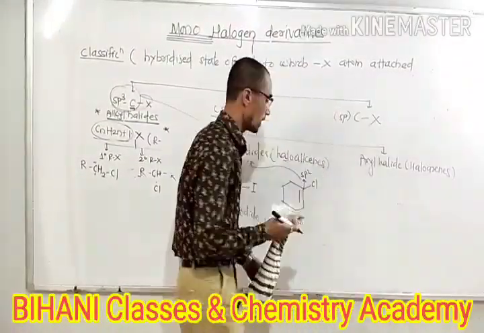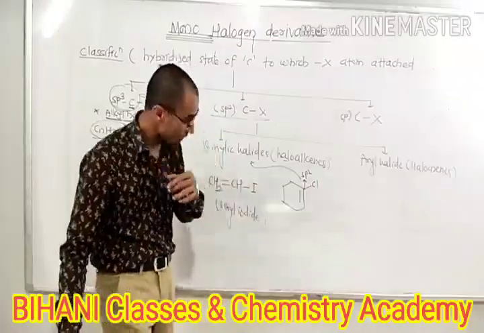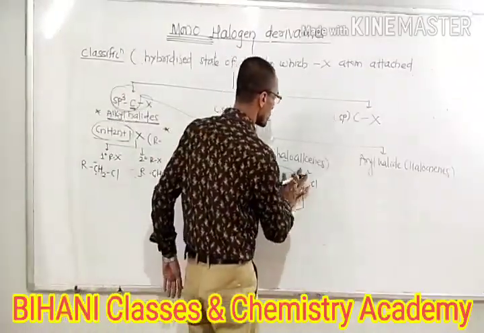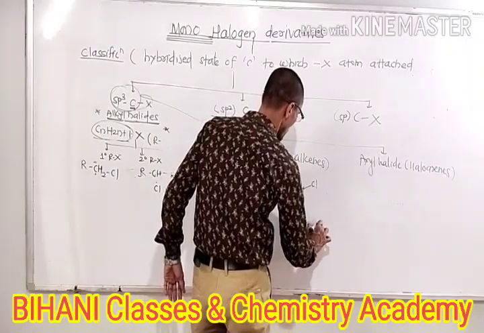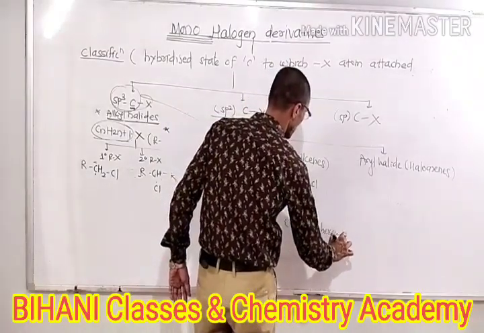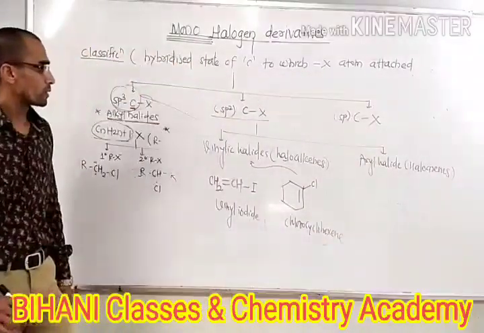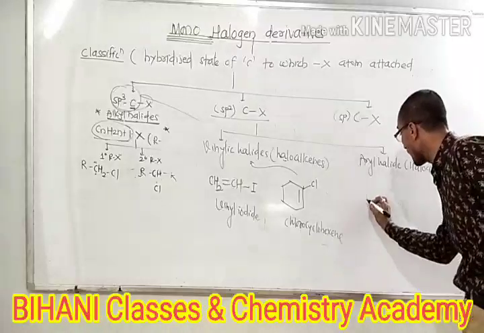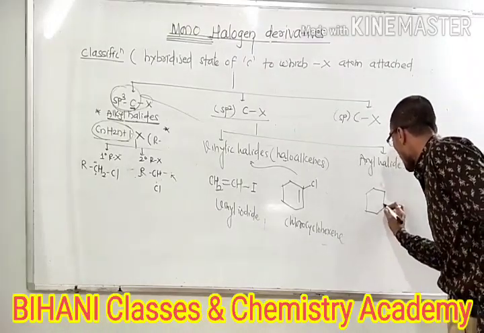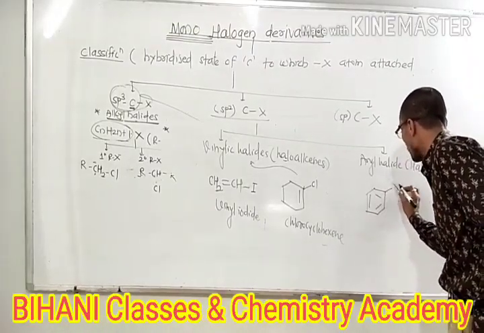Now we have to study the vinyl ones. This one is the vinylic halide, and the name of this compound is chlorocyclohexene. Next, aryl halide: the halogen atom is directly attached to the aromatic ring.